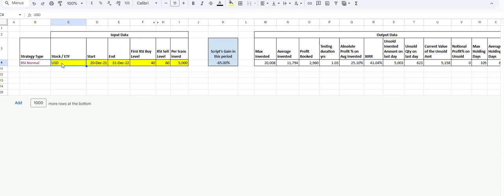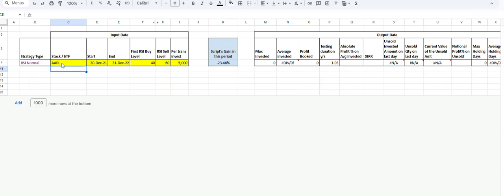And you can say, okay, fine, let us see how Apple did in this period. So the system is going to fetch the data. This is a Google Finance sheet. If you want this sheet, we can talk about it. Let's see what the results are. If you want to check any stock, you can get the data in this. So the system is calculating, it goes back and does all the calculations. And we're just using RSI.